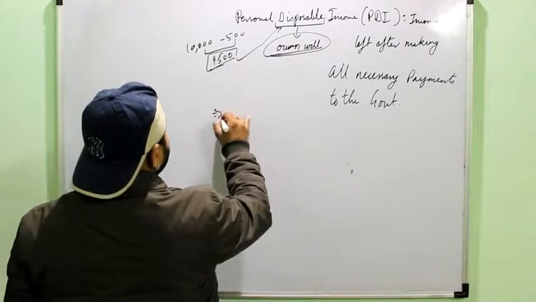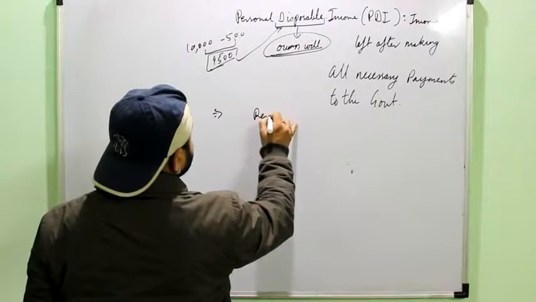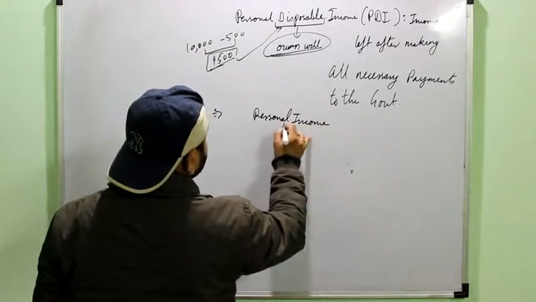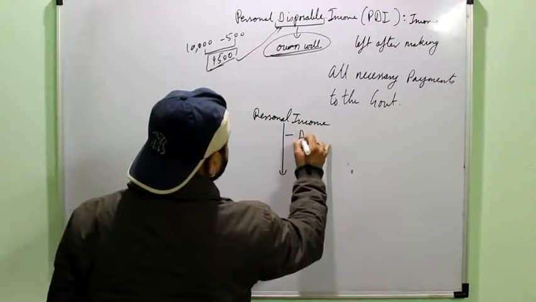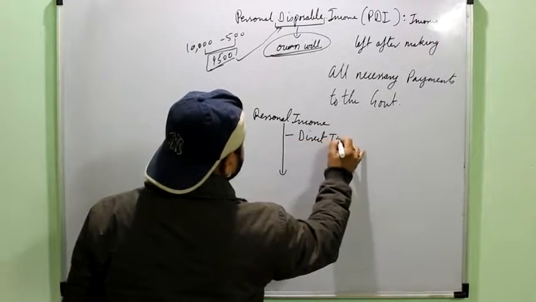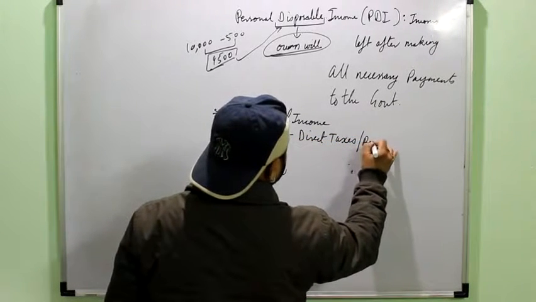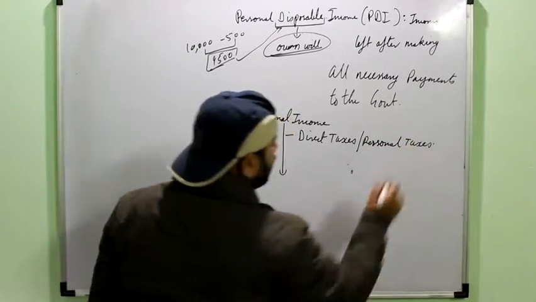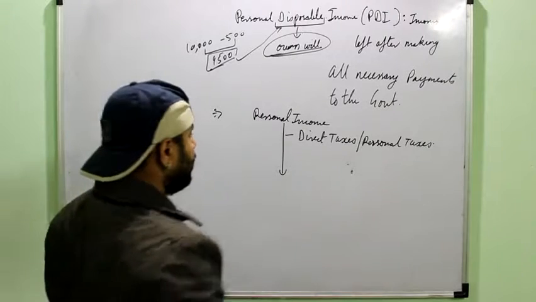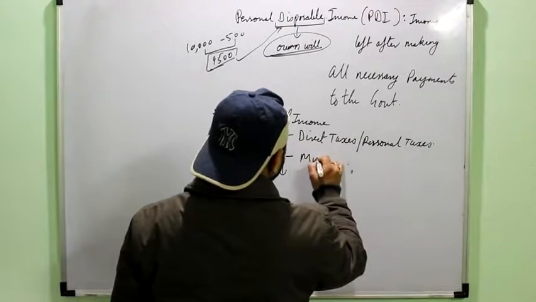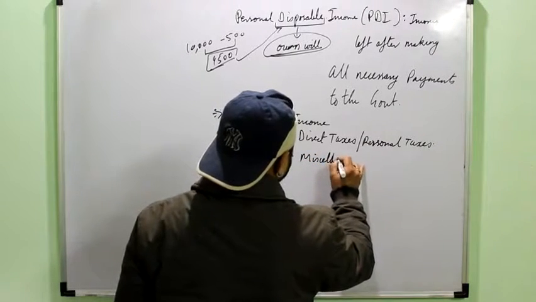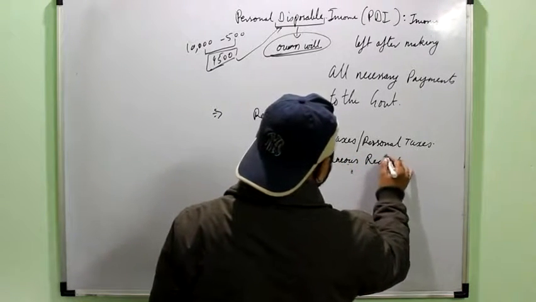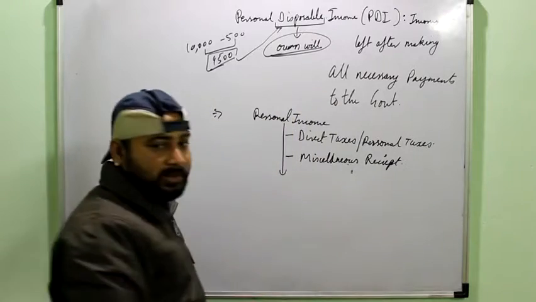So it means that from the personal income, again I subtract two things. First is direct taxes, or sometimes also referred to as direct personal taxes or personal taxes, that is mainly the income tax charged by the government, and miscellaneous receipts. Now this miscellaneous receipt is any fine or penalty which has been imposed by the government on a particular person.